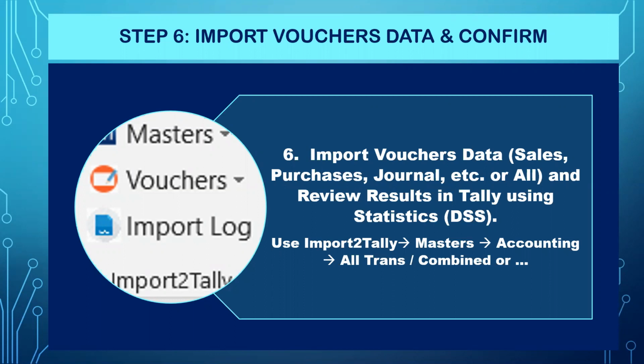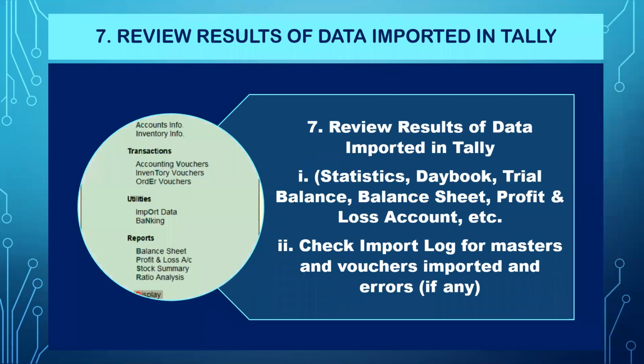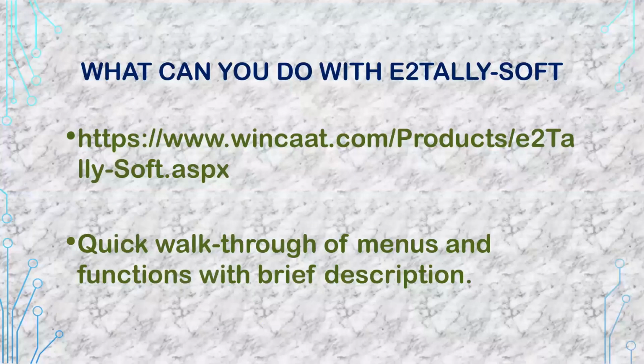You also need to ensure that the numbering is chosen correctly. You can give the voucher numbering by default manually, which means you can say that these are the manual vouchers. In the Tally template, which your Excel template you're creating, you can give the voucher numbers manually and ask Tally to import as per these manual numbers, or you can set the configuration to automatic. In that case, what will happen is Tally, when it's importing, will automatically add the numbers sequentially. Then once you import it, review and check the results whether these have come correctly.